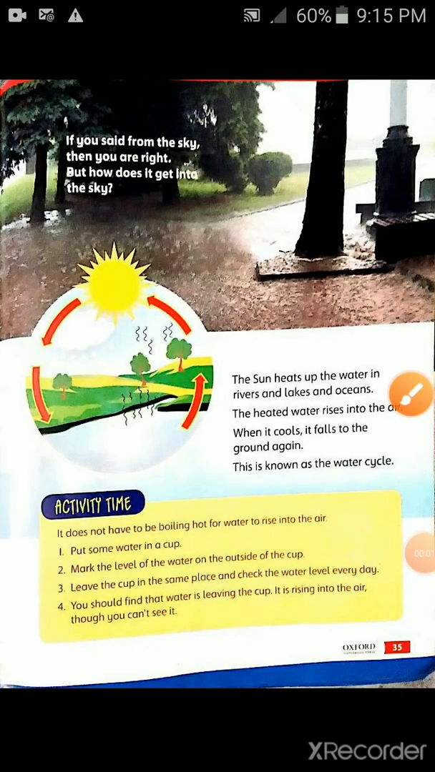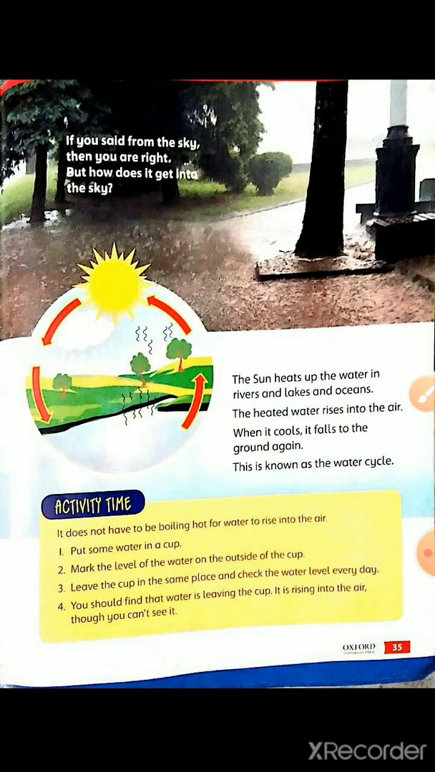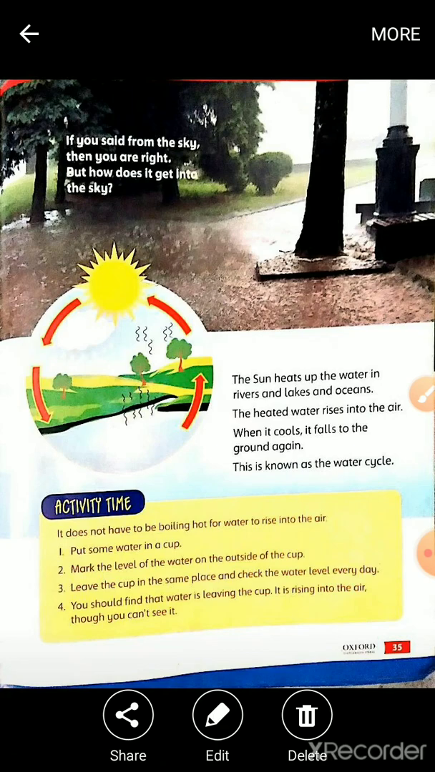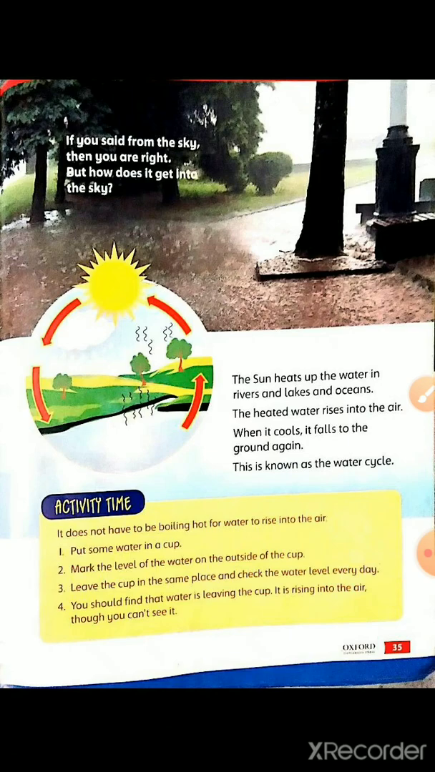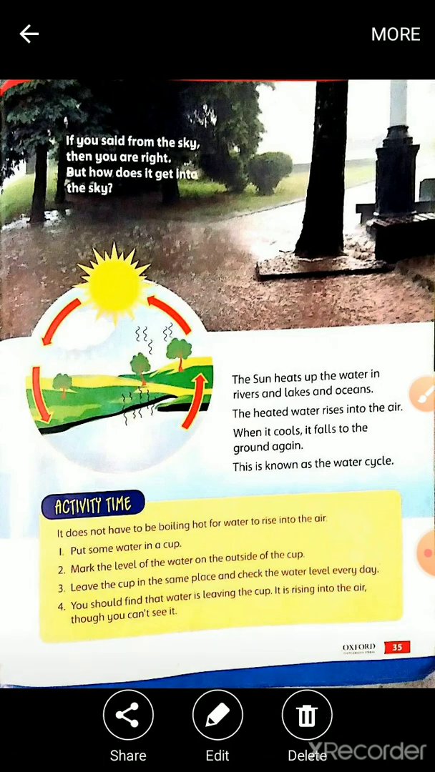Okay, where does water come from? As you all know, water comes from rivers and oceans, but it involves a cycle which passes from oceans and rivers to the sky and then back again. Means where does it start? It starts from the ocean and river, then goes to the sky and then again comes back down onto the land. Okay, now we discuss the whole process of the water cycle.